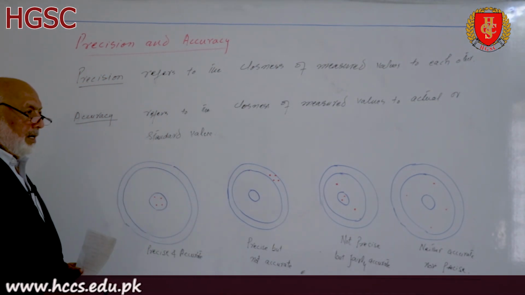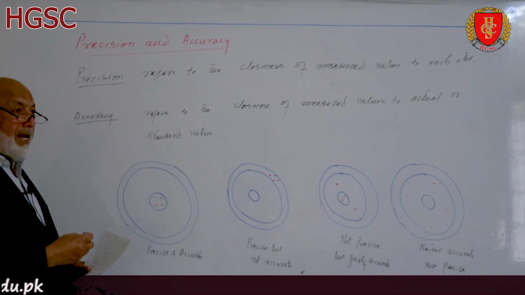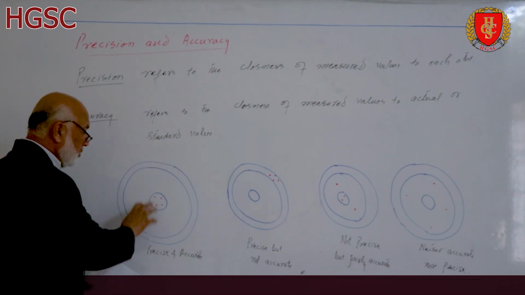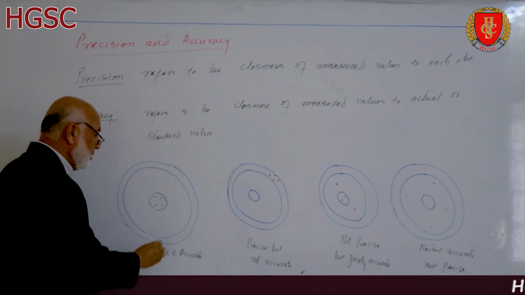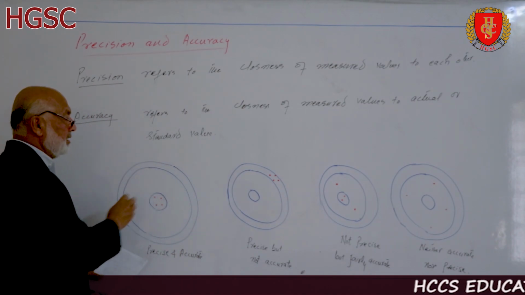Here again, I repeat that all the dots are very close to each other and very close to the eye within the central part. So the result is precise and accurate. Both terms are used, precise and accurate.